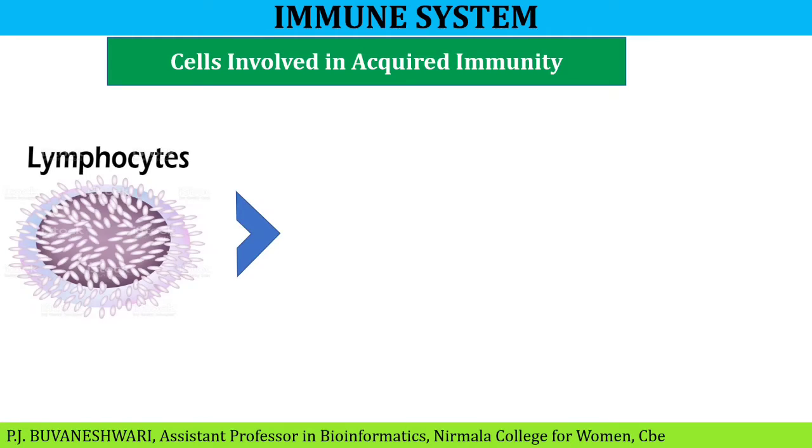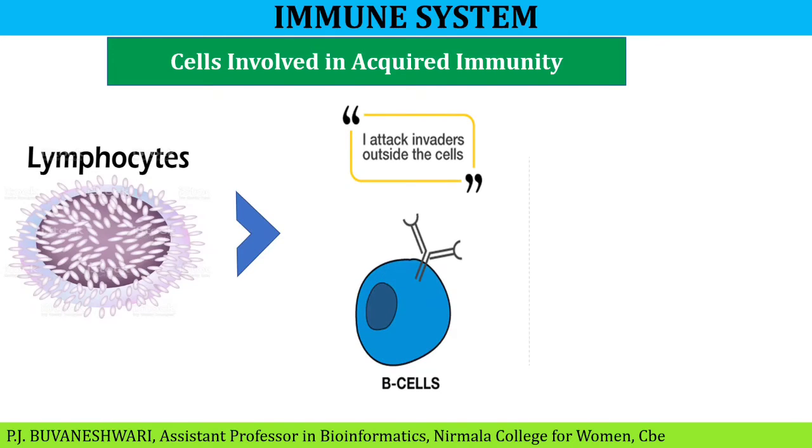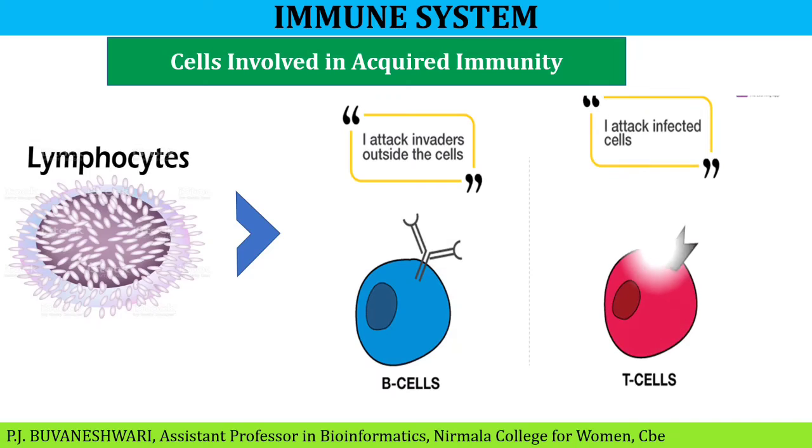Others head to the thymus and become T lymphocytes or T cells. There are two types of lymphocytes, B and T lymphocytes. B lymphocytes produce antibodies and help alert the T lymphocytes. T lymphocytes destroy compromised cells in our body and help alert other leukocytes.